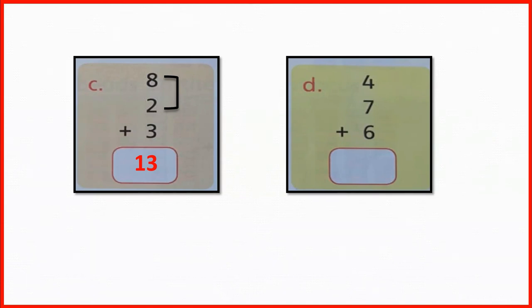Now do another. Now you tell me, in these 3 numbers, which 2 numbers we have to add to make 10? Do you know? Then tell me. Yes, we have to add 6 into 4 to make 10. Now in this 10, we have to add 7 more. So when 7 adds into 10, the number comes 17. That means the answer is 17.